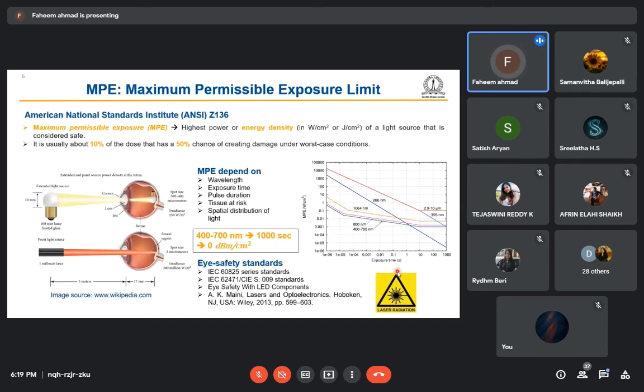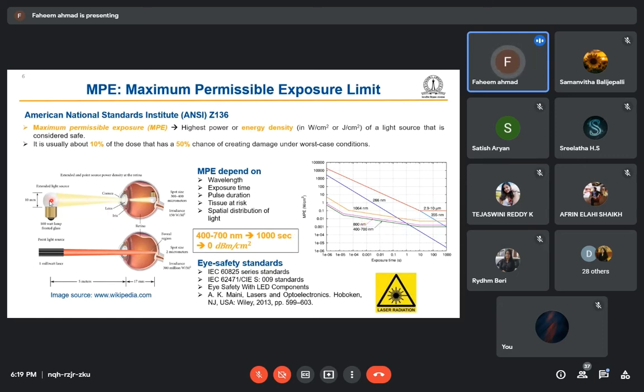The next thing is the maximum permissible exposure limit. Some standards are there. This is the graph, with the wavelength ranges and the exposure time. Let's say for 1000 seconds, we use the wavelength range 400 to 700 nanometer. What can be the maximum power? It should not go beyond 0 dBm per centimeter square. If it goes beyond that, it can damage the retina.